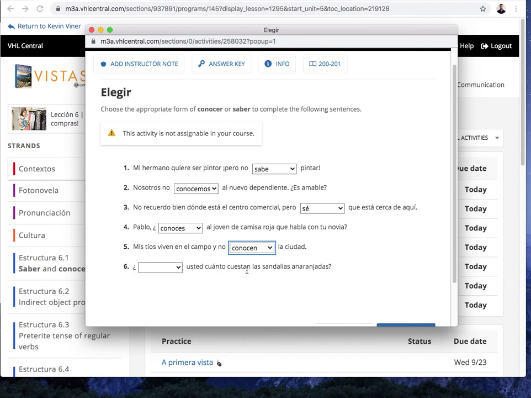Blank usted cuánto cuestan las sandalias anaranjadas? Four options. ¿Conoces usted cuánto cuestan? ¿Conoce usted cuánto cuestan? ¿Sabes usted cuánto cuestan? ¿Sabe usted cuánto cuestan las sandalias anaranjadas?